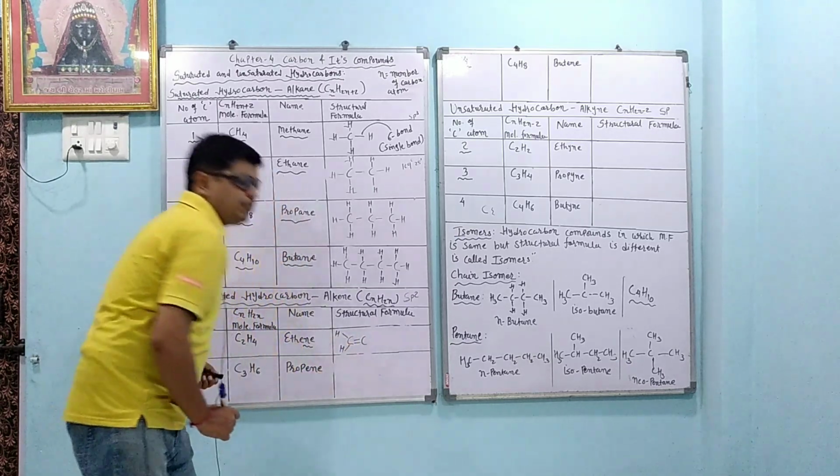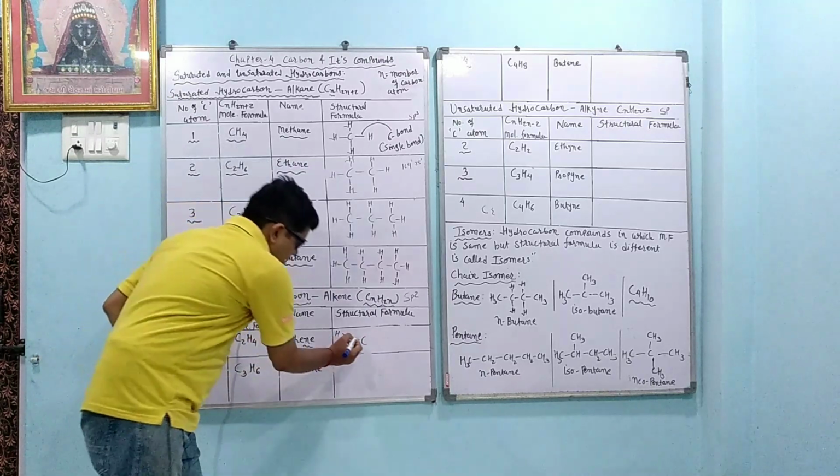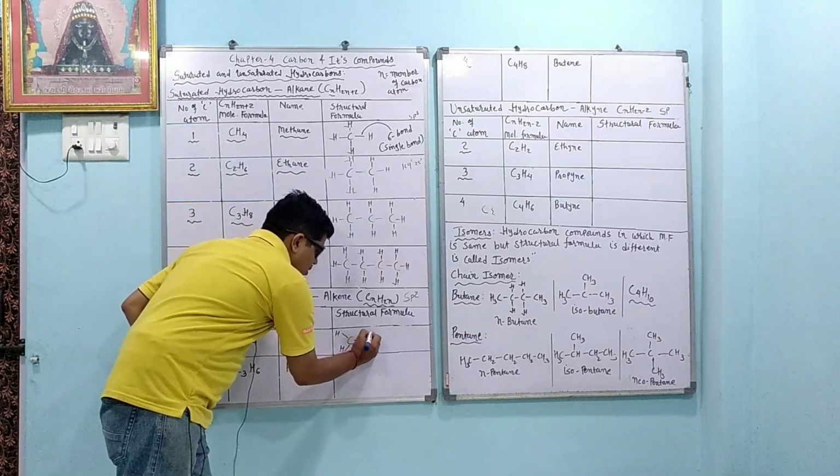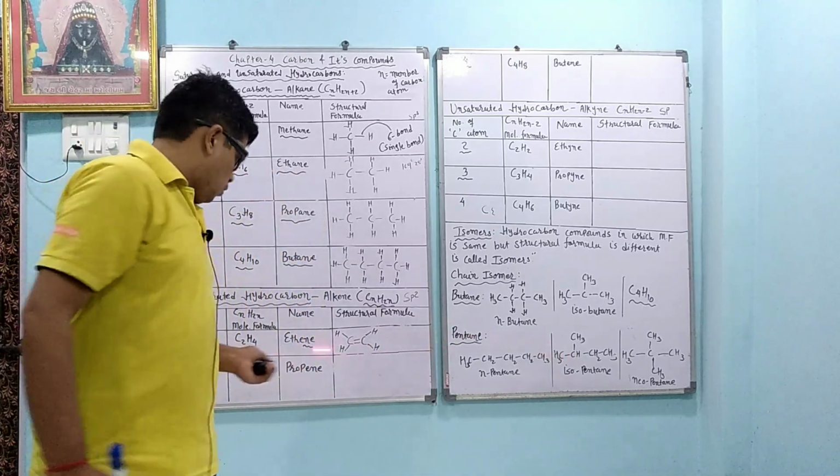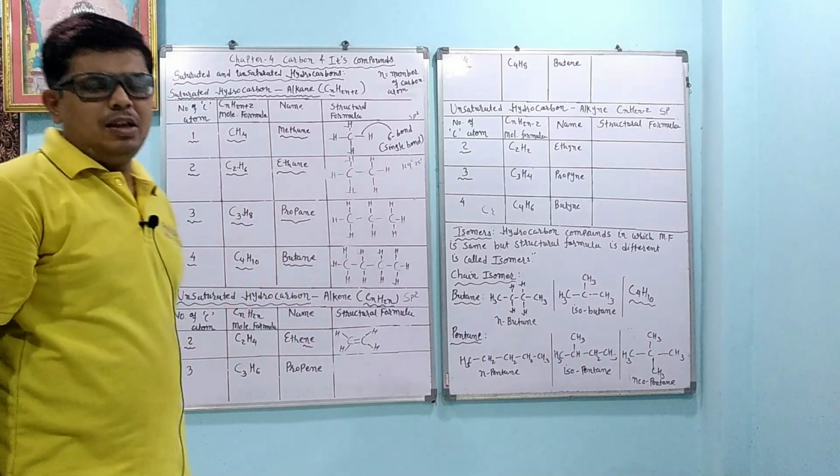So we get this one. Same way for this carbon atom, we can say that 2 valencies are used up, 2 are remaining. So we are writing one and second. So what are we getting? C2H4. Okay. So this is called ethene.